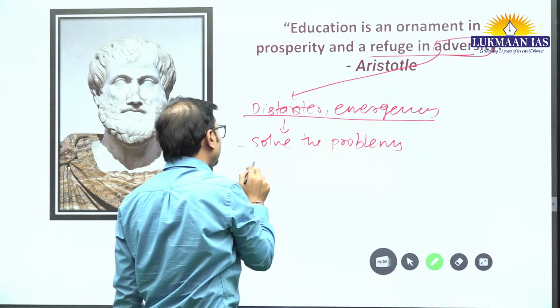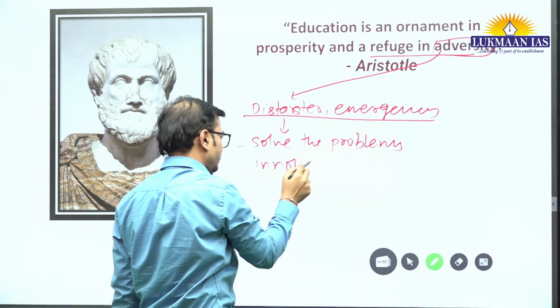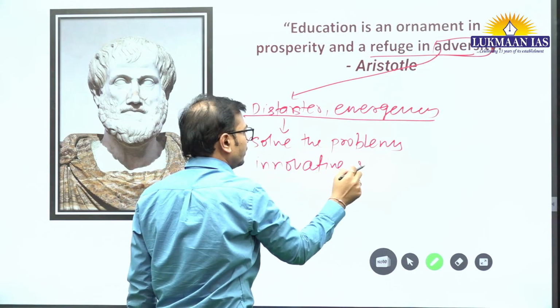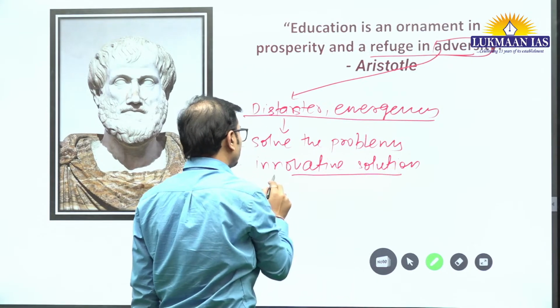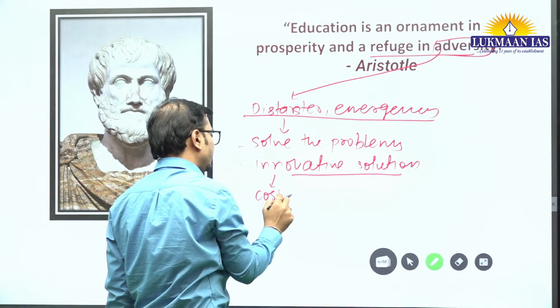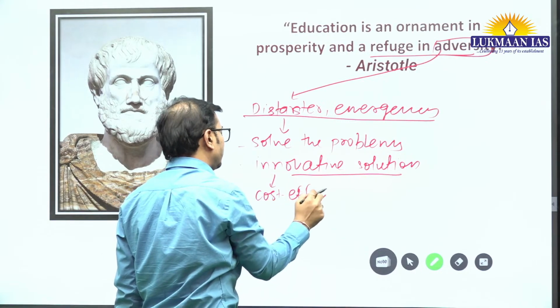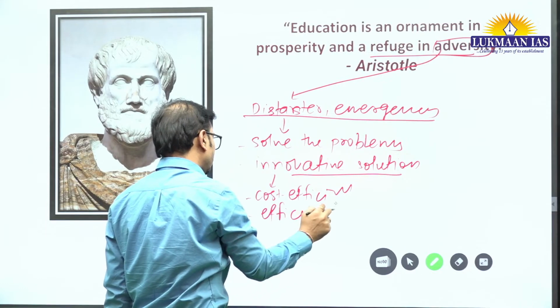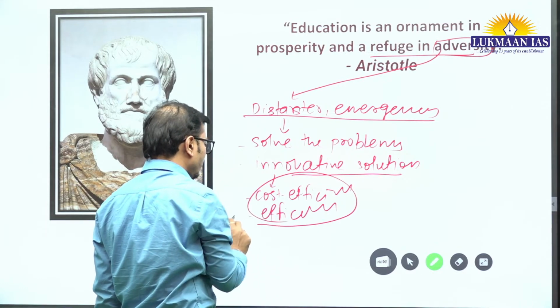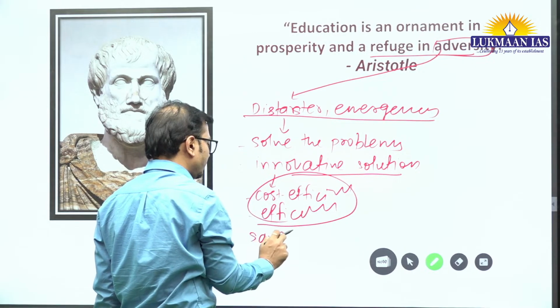They will provide innovative solutions which are cost effective and efficient, and it will help the government, or overall, to save the lives of people.